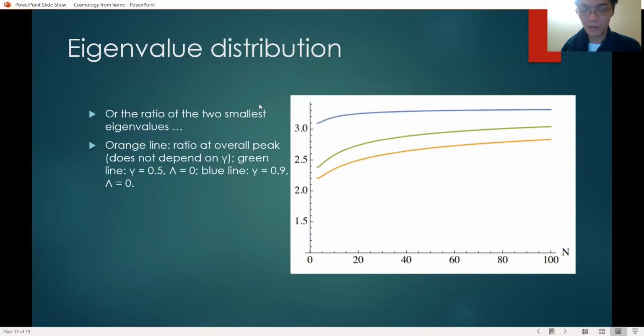We can also calculate the ratio of the two smallest eigenvalues. This will matter for quintessence. And here the orange line is the ratio at the overall peak, and the green one has gamma 0.5 and blue gamma 0.9. And we can see that all three of them asymptote and stop increasing as n goes up.